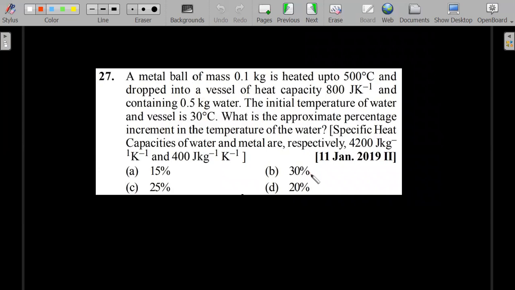Another one of a similar kind. A metal ball of 0.1 kg is heated up to 500 degrees centigrade and dropped into a vessel of heat capacity 800 joule per Kelvin and containing 0.5 kg water. Initial temperature of water and vessel is this. What is the approximate percentage increment in the temperature of water? So straightforward, I think.